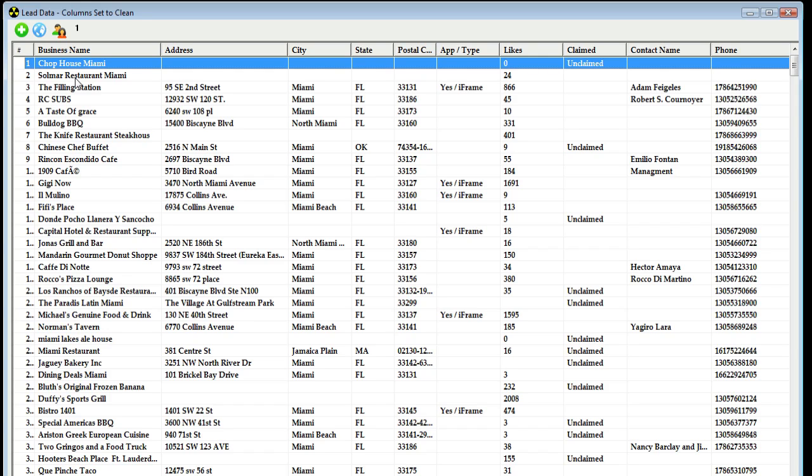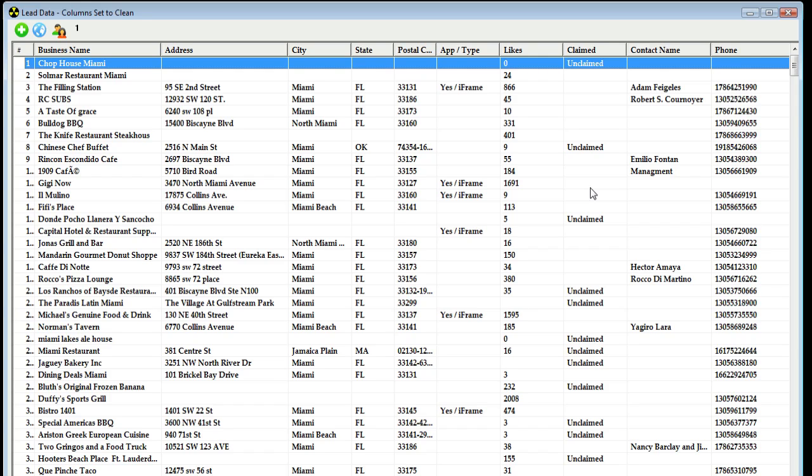Let's go ahead and take a look at the information that we get back whenever we perform a search with FB Lead Finder. Here we have the business name, address, city, state, zip or postal code. Here we have if they have an app on their page, as well as the number of likes that they have on their fan page.